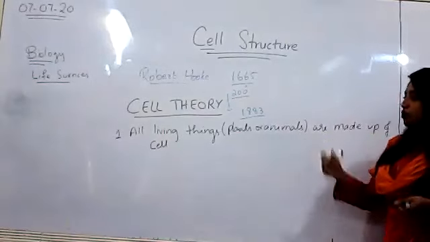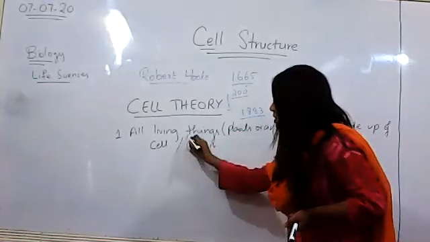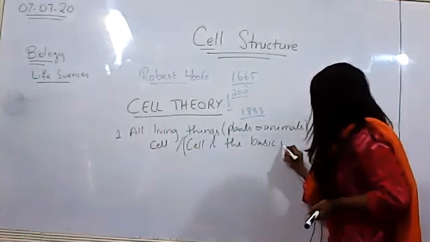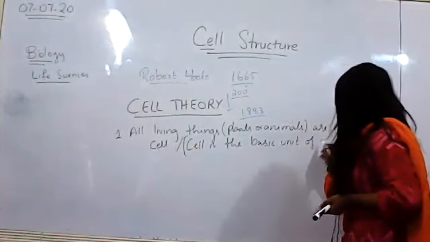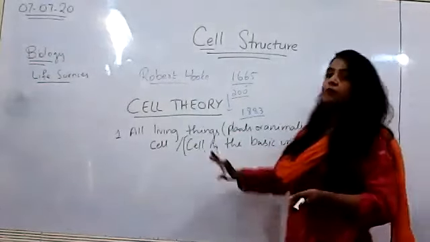There is a modern terminology for it, that cell is the basic unit of life. So this was the first part of cell theory.